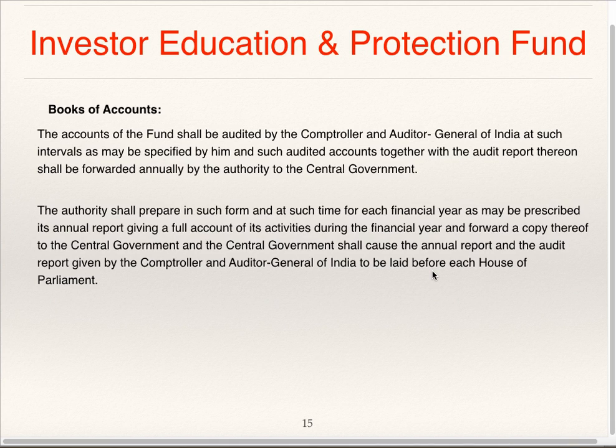So annual report received from authority as well as audit report received from CAG will be laid by central government before each house of parliament.